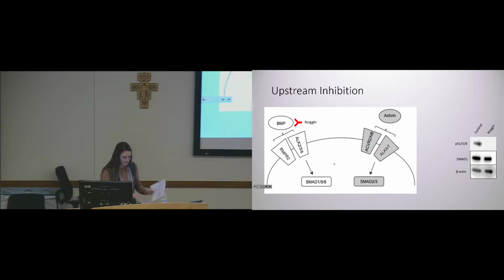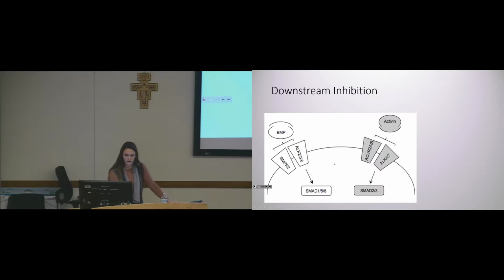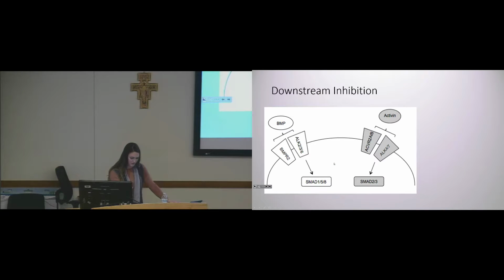We were able to block activin signaling using a drug called SB431542, which binds to the activin type 1 receptor and blocks it from being active, so activin is no longer able to signal. And unlike when we used follistatin, where we saw the increase in BMP signaling, with this drug we didn't see any change in the BMP signaling. And we, again, knew this was not a technical error because this drug did stop activin signaling from occurring.